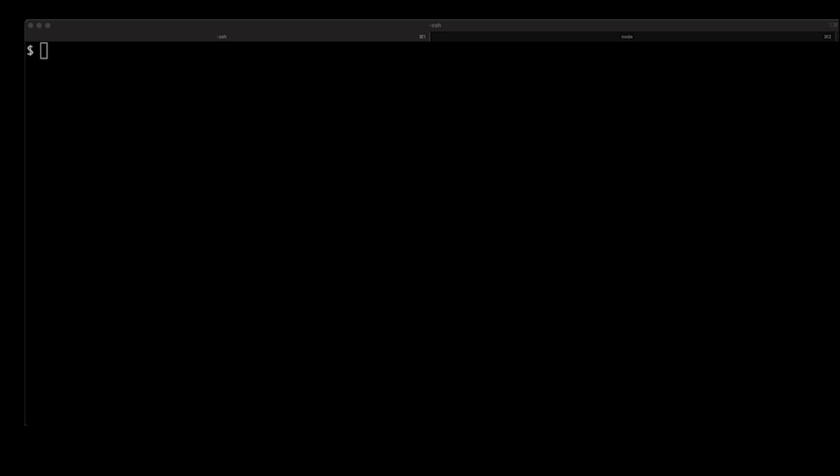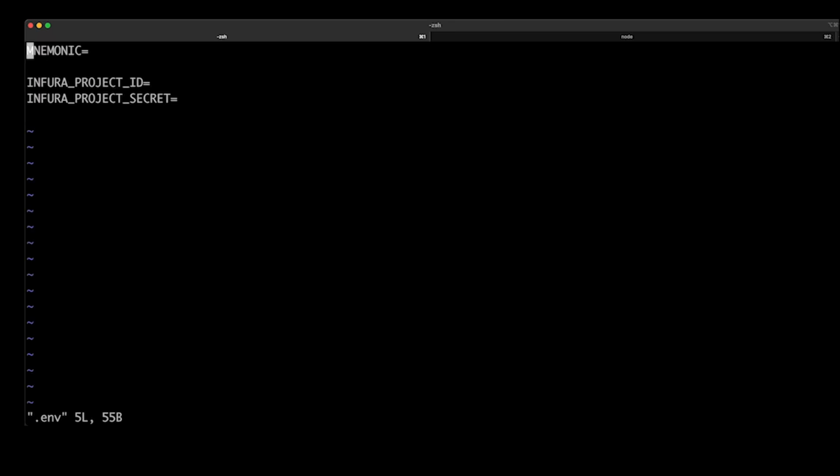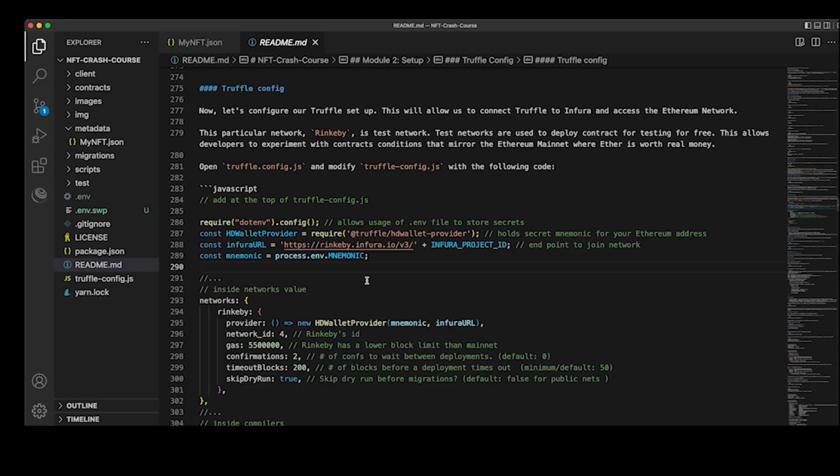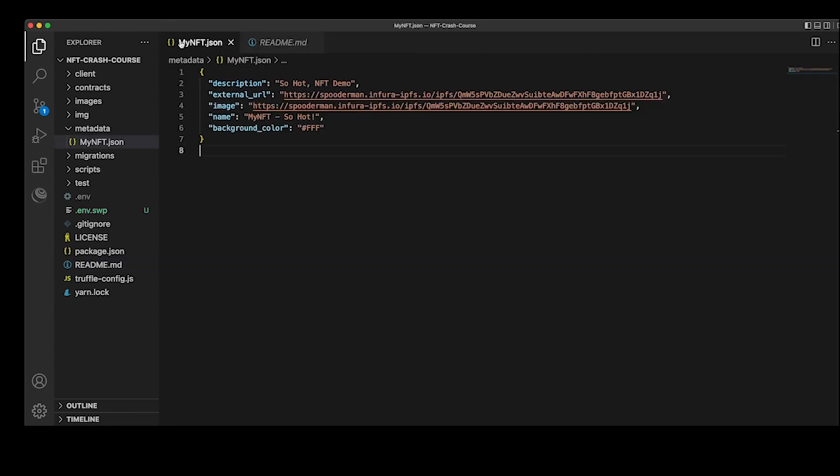Alright, now we're going to deploy our smart contract to testnet. But first, let's open up our .env file and add in two more properties. Let's add in the IPFS project ID and secret. Next, let's open up VS Code and open up the mynft.json file in the metadata folder and update the external URL and the image field with the IPFS location of our image.